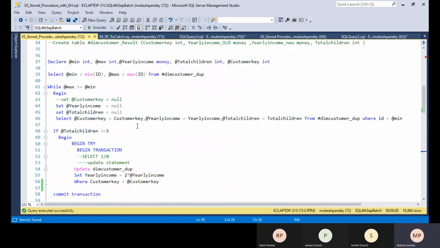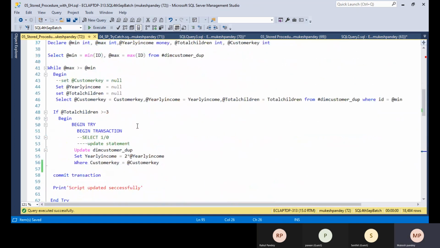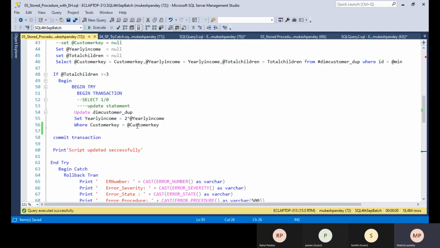Anyone have any question? How can we use the try catch block within any update command? No, Mukesh. No.